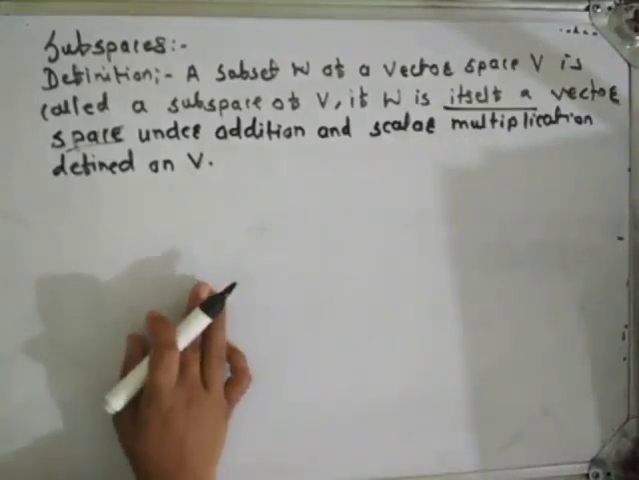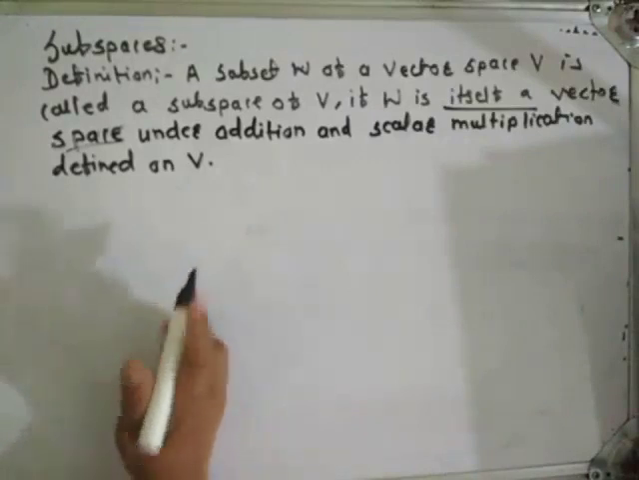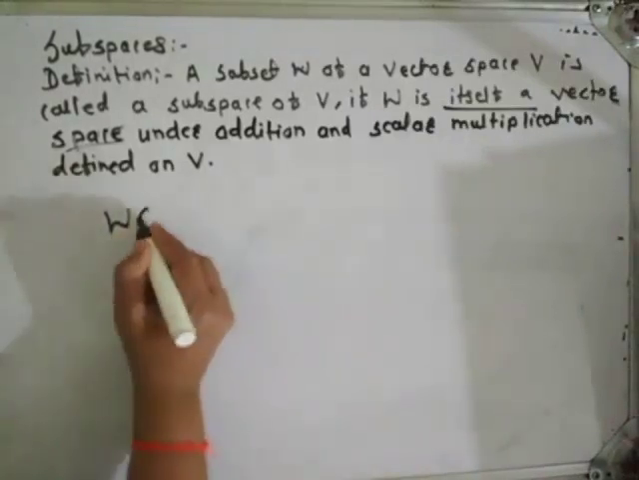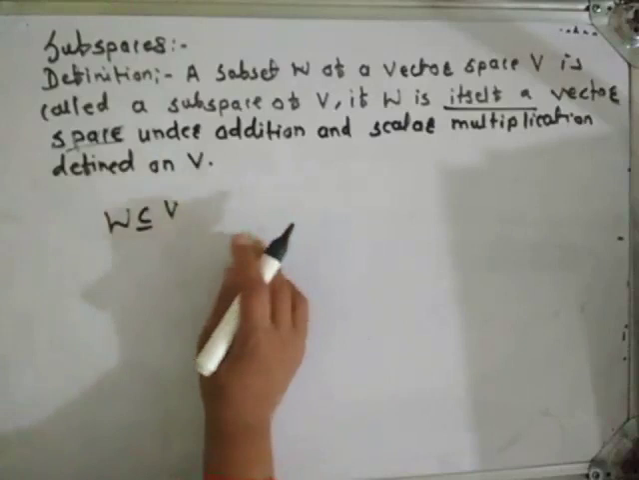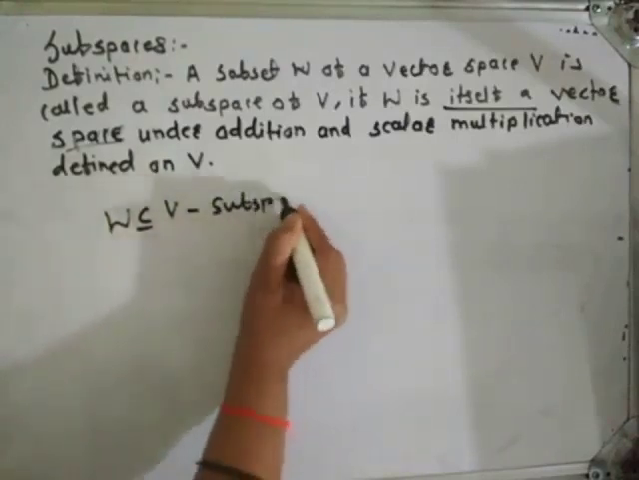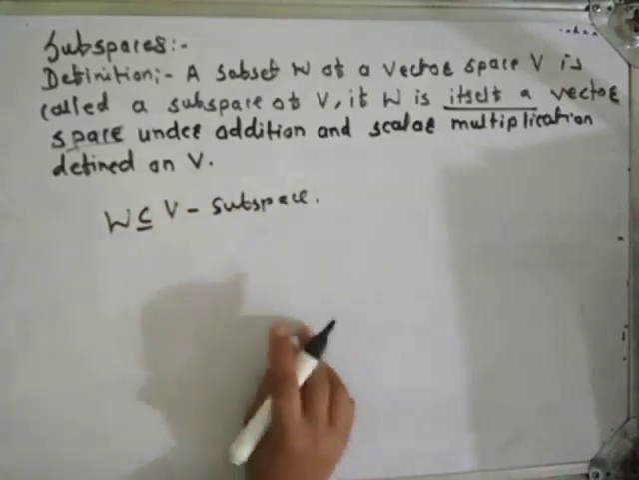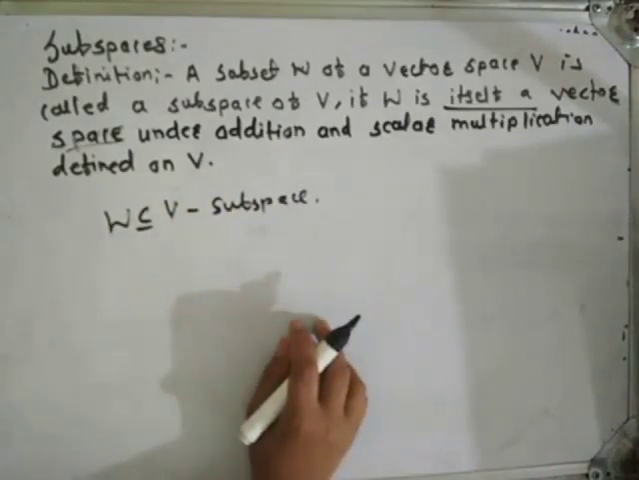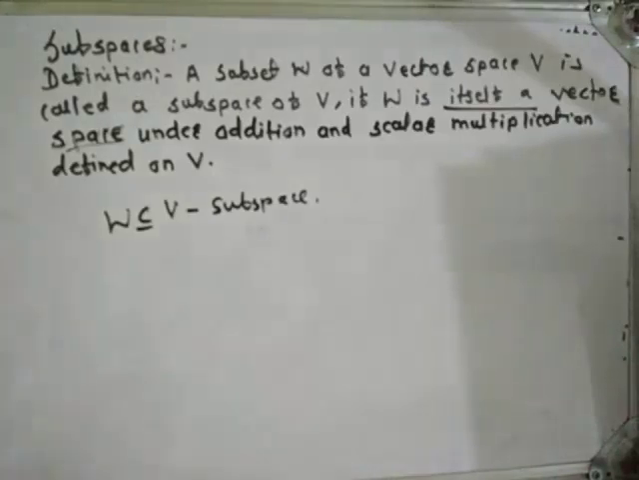Students, here note that given a subset W of a vector space V, to check that W is a subspace of V, one must verify the 10 vector space axioms. However, if W is a part of V that is already known to be a vector space, then certain axioms need not be verified for W because they are inherited from V.